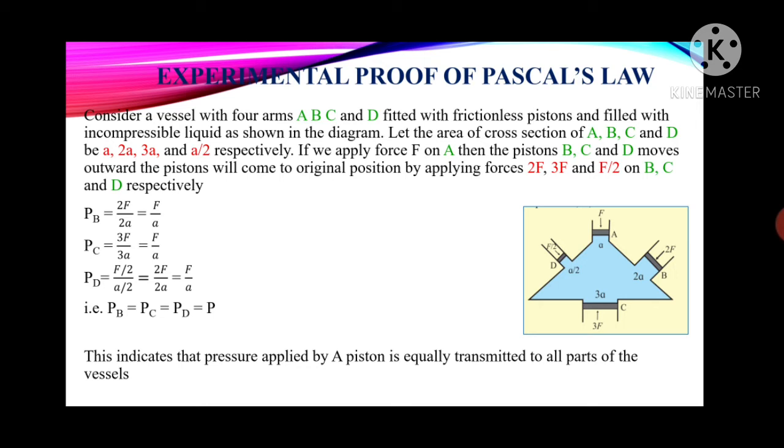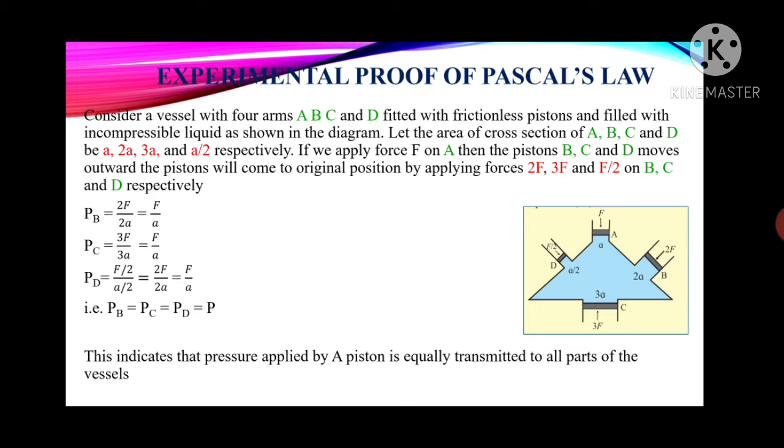The pistons will come back to their original position only after applying some force. So let us see what force is applied. If you apply 2F, 3F and F by 2 on the B, C and D arms, then what you will get.